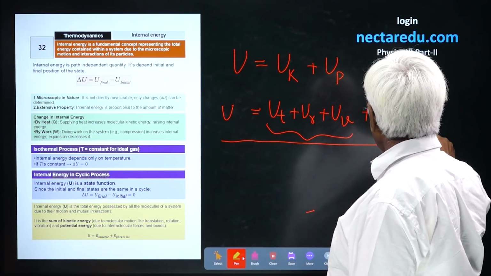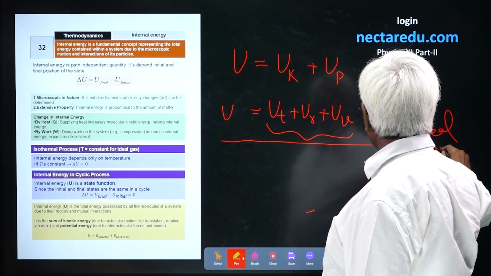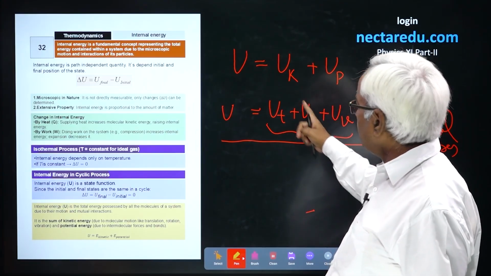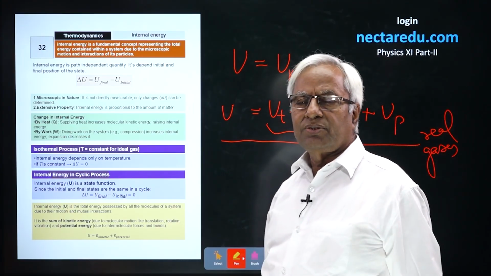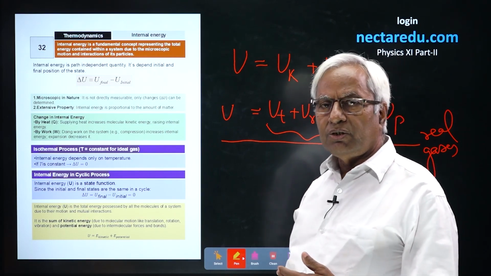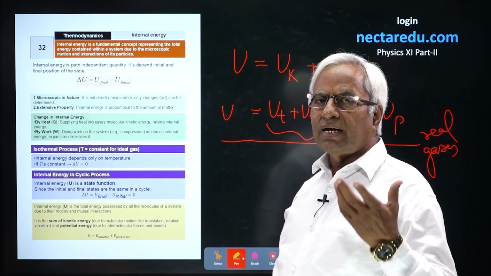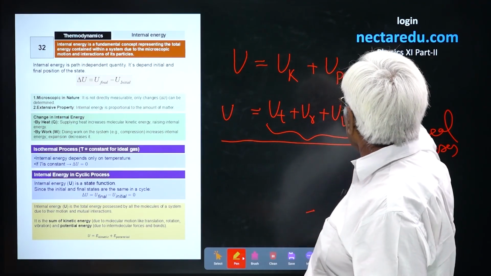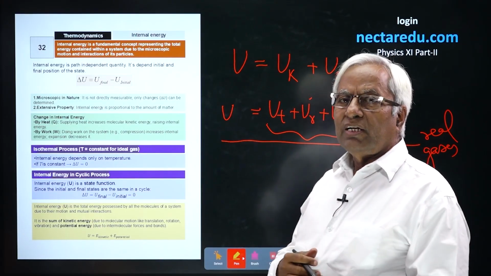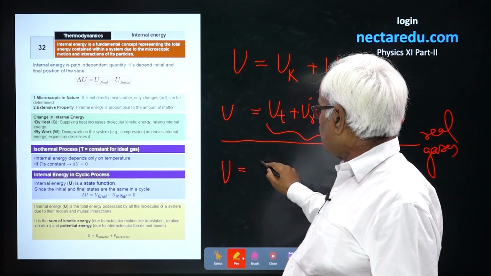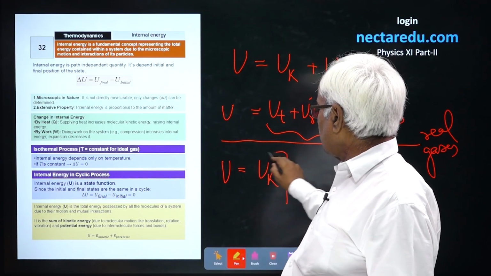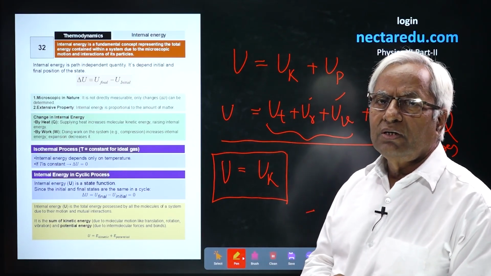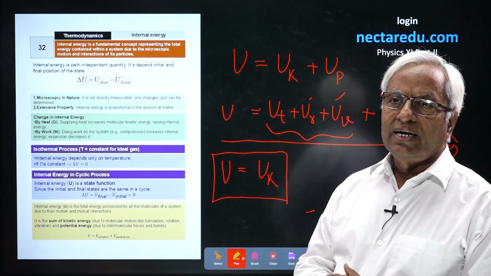This is the case of real gas. Real gases, because they have the force, will have all these terms: potential energy, vibrational and rotational. Whereas in ideal gases, kinetic theory also says that there is no intermolecular force. So when we consider ideal gas, we simply mean that there is no intermolecular force, and forces are responsible for these terms. So in ideal gas, we would say that it has only translational kinetic energy. In general, in ideal gases, internal energy simply means the internal kinetic energy.